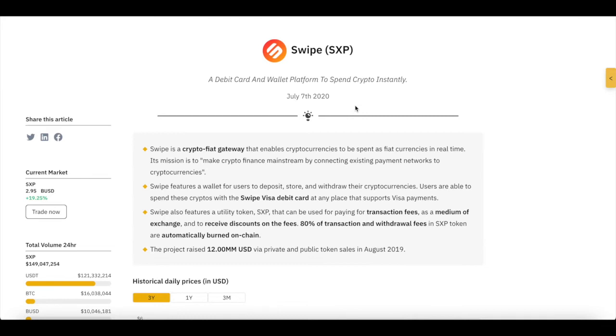That's what's interesting. By using the Swipe debit card and platform, you're in their ecosystem, and being in their ecosystem is good for Swipe because a huge ecosystem means you've got a wide variety of network that can please a much larger group of individuals who are interested in so many different areas of cryptocurrencies. And this is good for Swipe.